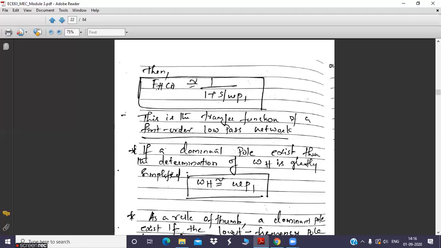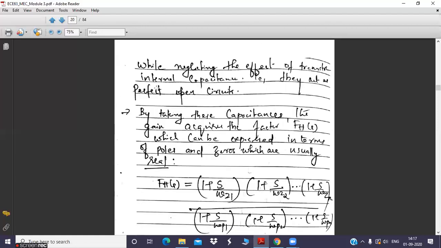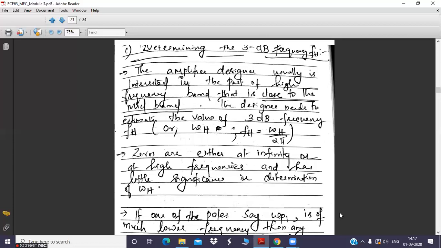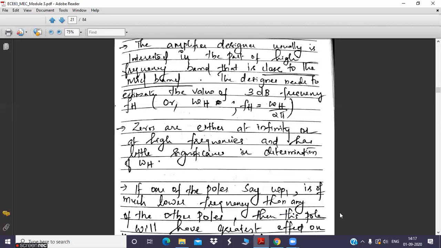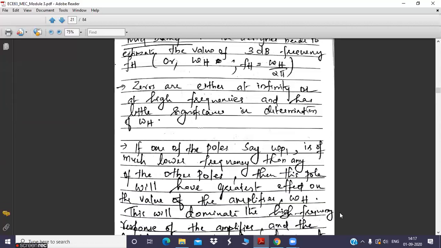Neha, initially how many terms were there? Initially how many terms were there, Neha? So there were n number of terms in the denominator, n number of poles were there. But if we take an example that the high frequency function is having only one pole, it means you are going to take that particular term only. Okay, so 1 plus s by omega p1. This is a general equation. But later what I'm doing is I'm trying to approximate with a single pole function.